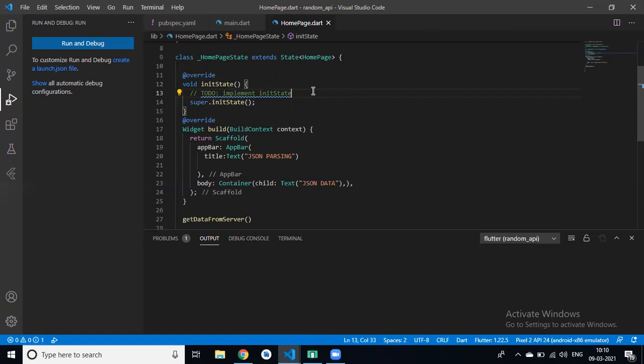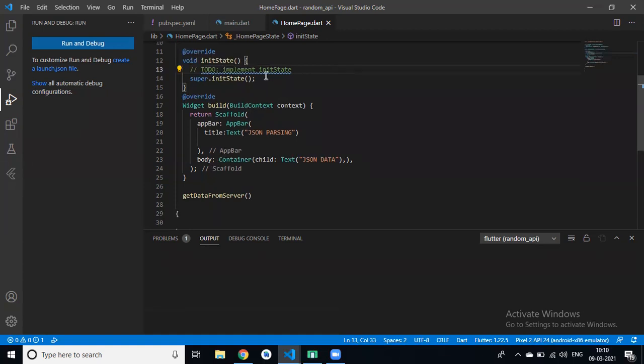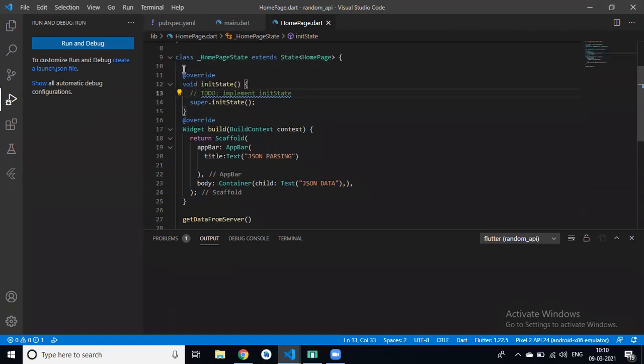Clear why init state? Init state is called only once and we use it for one-time initialization. Same like a constructor, if I need to initialize some variable or call some method or function, then we have to override this method init state. Clear now?